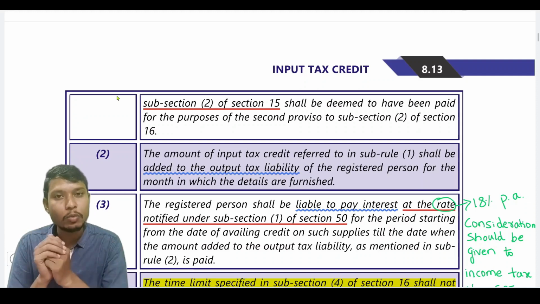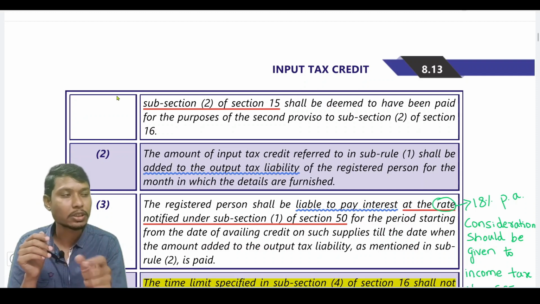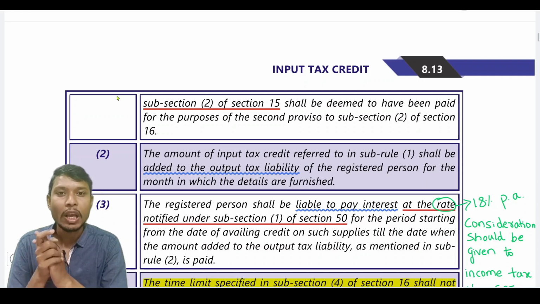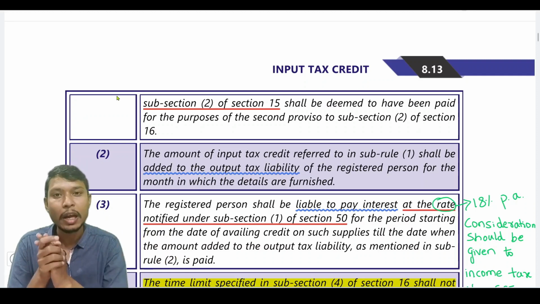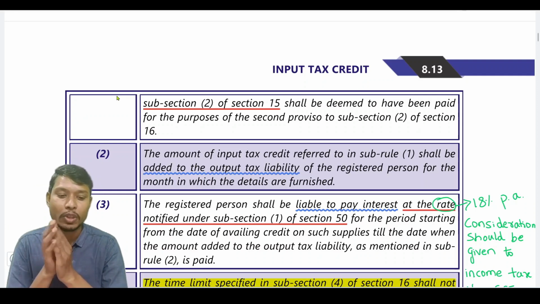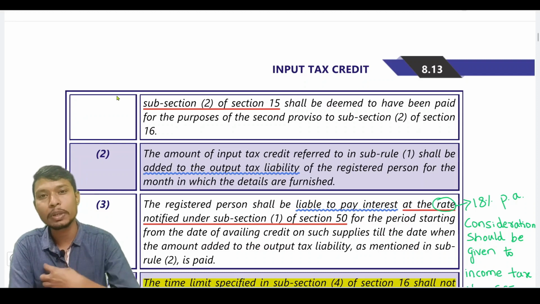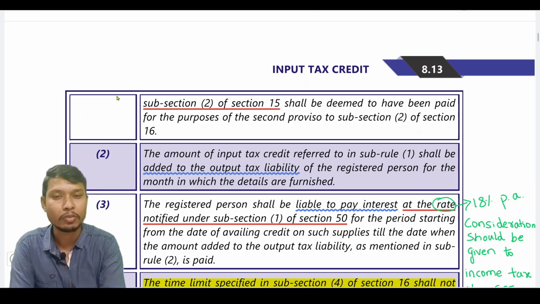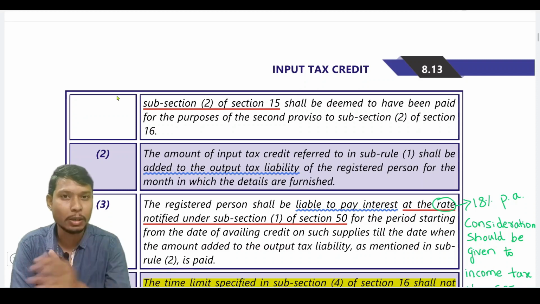In practice, as ABC has asked me to make the payment of 10,000 design charges to XYZ directly, I will be making 10,000 payment to XYZ directly and the rest of the amount to ABC. But if you clearly see Rule 37, if I'm not making the full payment to ABC, 1,10,000 plus tax charged on it, then proportionately my input tax credit will be added to the output tax liability as in form GSTR 2.